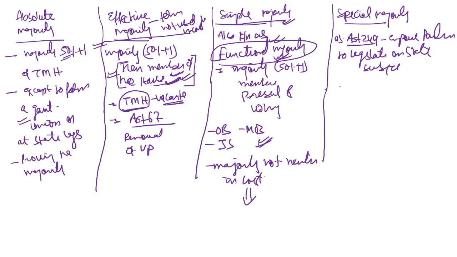It says a majority of 2/3 members present and voting. So if Rajya Sabha passes a resolution under Article 249 with a majority of 2/3 members present and voting, then it will allow Parliament to legislate on a subject matter of national importance. That has been talked about in Article 249.